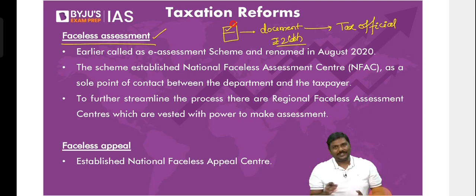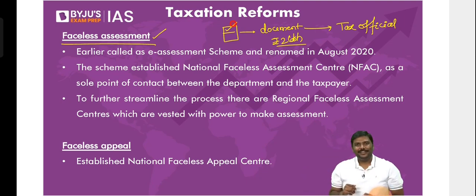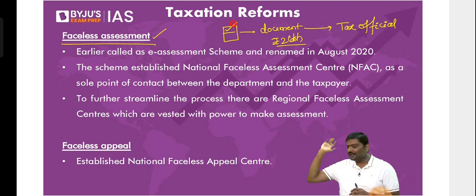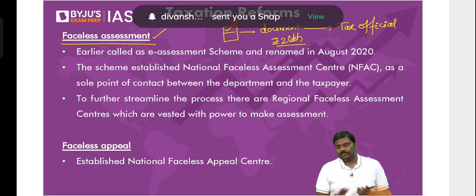And imagine you are the tax official, and your parents' documents come. Don't you think you'll become more relaxed? Or my document comes to you, and I've given a lot of money to you. You will not even search the documents very properly. You'll simply approve the documents. It will be cleared. Now, what the government simply says is, no, we will not do this anymore.